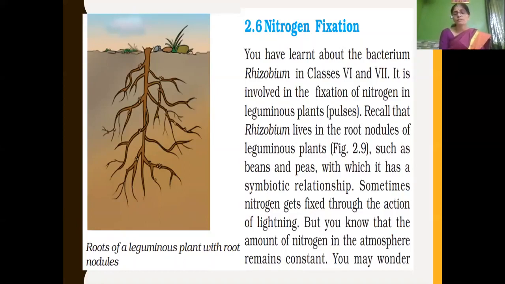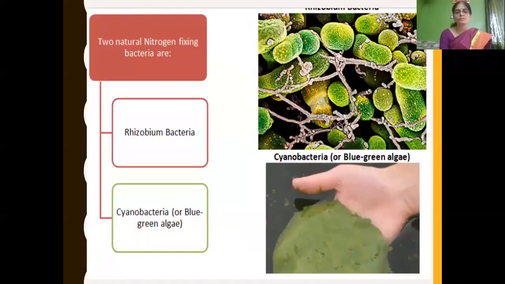Anyhow, whether atmospheric nitrogen is converted into nitrogen compounds by bacteria or by lightning, the amount of nitrogen present in the atmosphere remains more or less constant. You may wonder how it happens, because atmospheric nitrogen is continuously being utilized. Even then, the amount of nitrogen present in the atmosphere remains more or less constant. That is, 78% of the atmosphere is nitrogen.